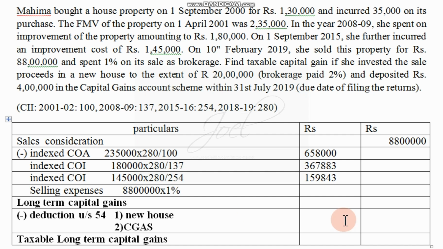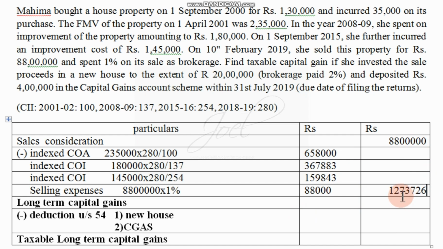So we have to calculate. When we calculate, we'll get 88,000. Then we are supposed to do the total of all these three amounts. When we do the total of these three amounts, we will get 12,73,726. So this is the amount we are going to get.